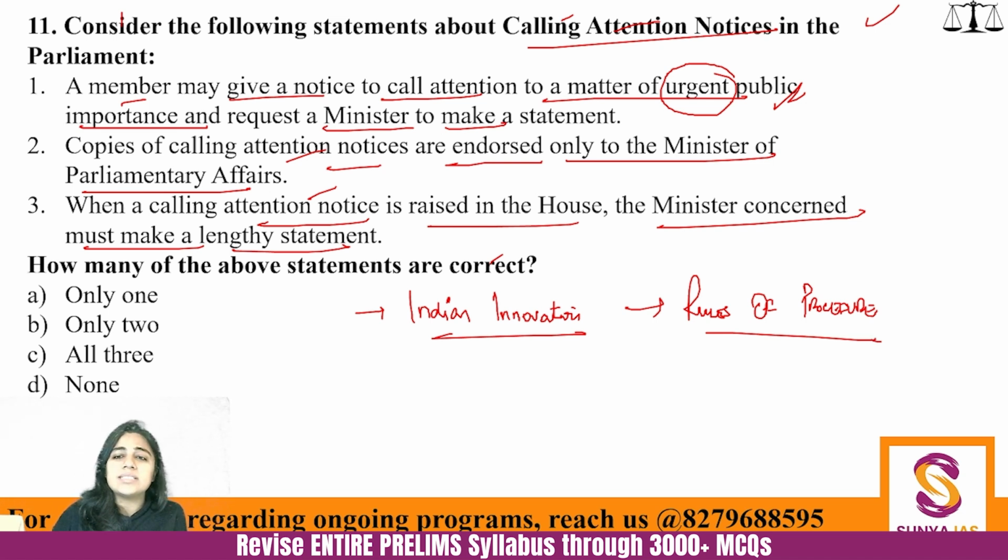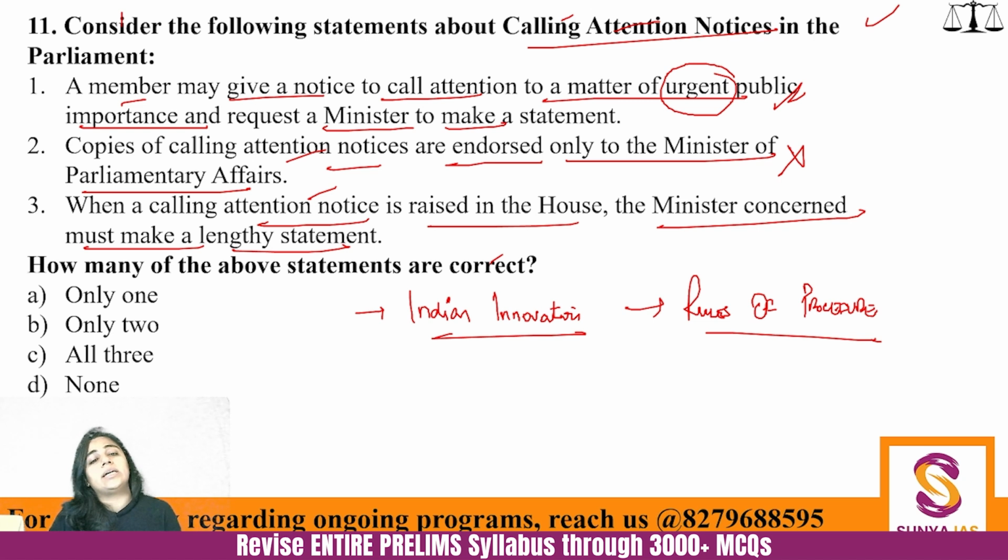Then the second statement is very restrictive in nature. Why will the calling attention notice be endorsed only to the Ministry of Parliamentary Affairs? It will also be endorsed to the minister against whom the motion is being presented, right? Whichever ministry has made an error, has made a big goof up, that ministry is supposed to get the copies of the calling attention motion.